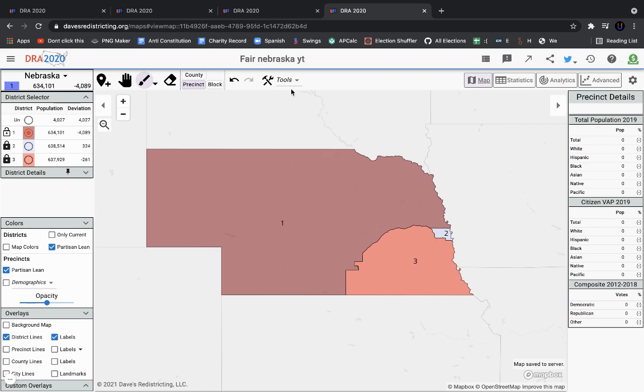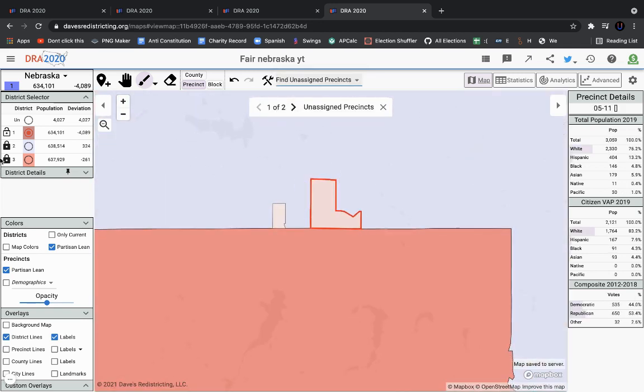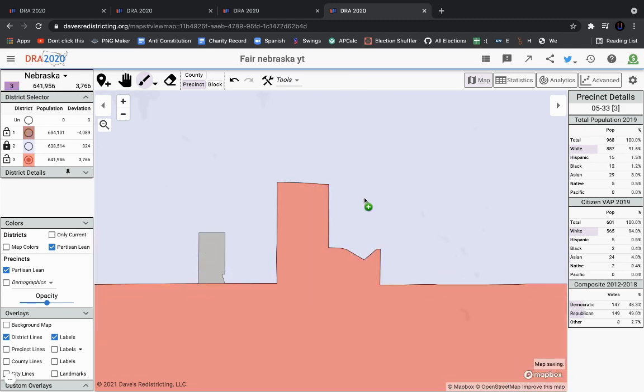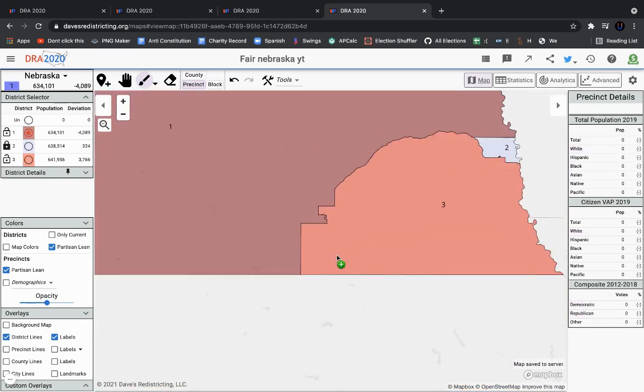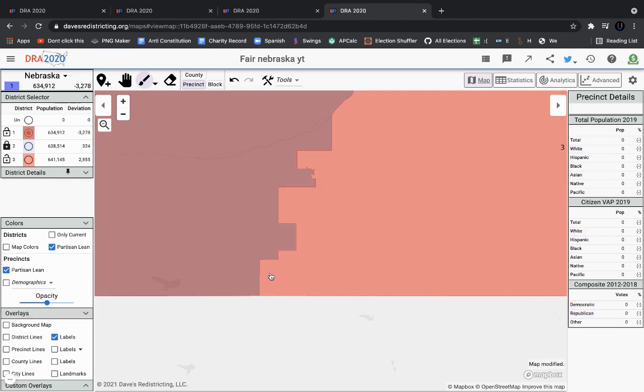Whoa, hold on. Whoa, there are straight precincts. I need to find these unassigned precincts. Hold on. Oh, I see. Okay, I see. So what I have to do is grab these precincts with this third district, and there we go. Then I have to reassign them to this district out here, which will take literally 2 seconds. Although it's going to lag the map because of the data set overlay that I have on. Excuse me.